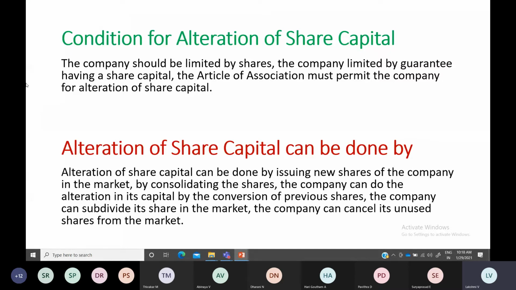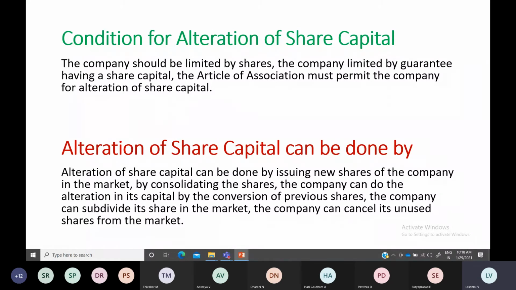So how can it be done? It can be done by issuing new shares of the company or consolidating the shares. The company can alter its share capital by conversion of previous shares, or subdivide its shares in the market. The company can cancel its unused shares from the market. It can either increase the share capital or decrease the share capital.